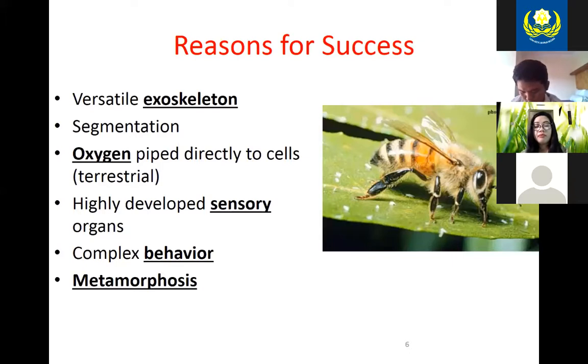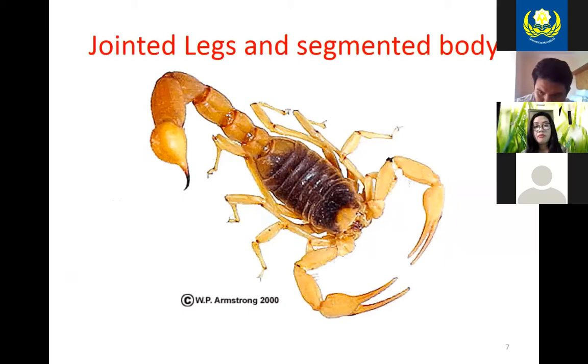They do have complex behaviors. If you take a look at bees or termites, they even have a caste system where there's workers and there's a queen, and they all have a job to do. We'll actually get into that in much more detail if you take animal behavior. And then another benefit for these guys is that they go through something called metamorphosis. We'll talk about the different types and why that's really beneficial later on in the notes. So this just gives you an image of all the jointed legs and segments in arthropods.